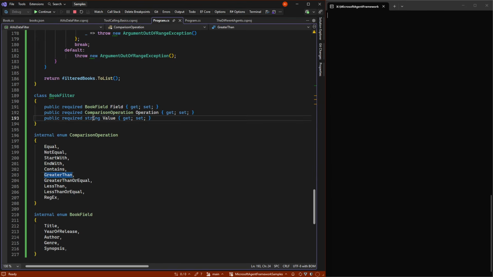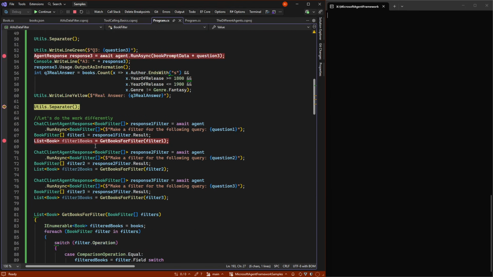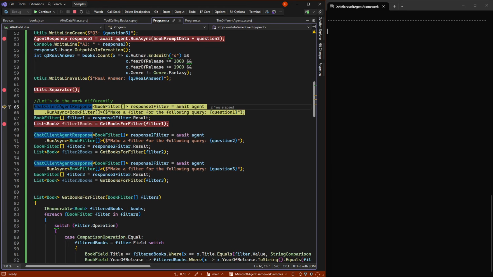And then a value, just represented as a string, but we could have value as integer, value as string, but it's fairly okay to do it here. So see what happens now when I just say, hey, LLM, make a filter for the following query, and then the question.